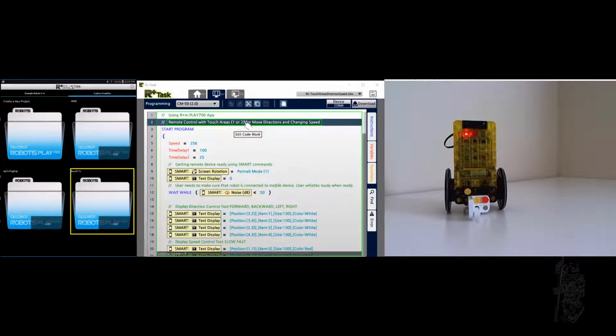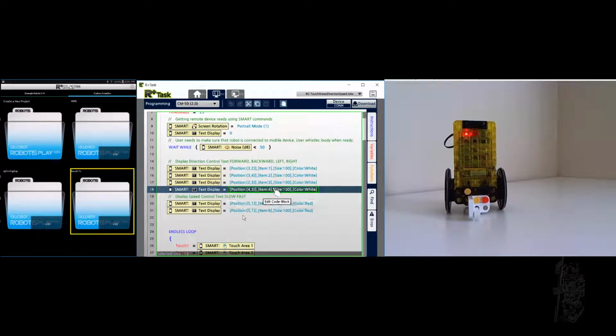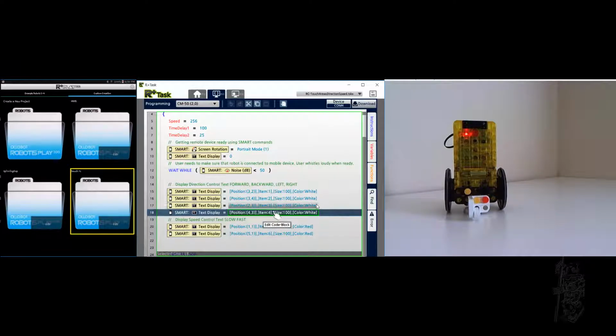Hello everyone, this is the demonstration phase of the RC touch area. It's going to be using the Galaxy Tab A here to use the touch area from the tablet to control the movement of the spinning top here. And we'll be using the text forward, backward, left, right. We're also using slow and fast, so that we can control the speed on the go.